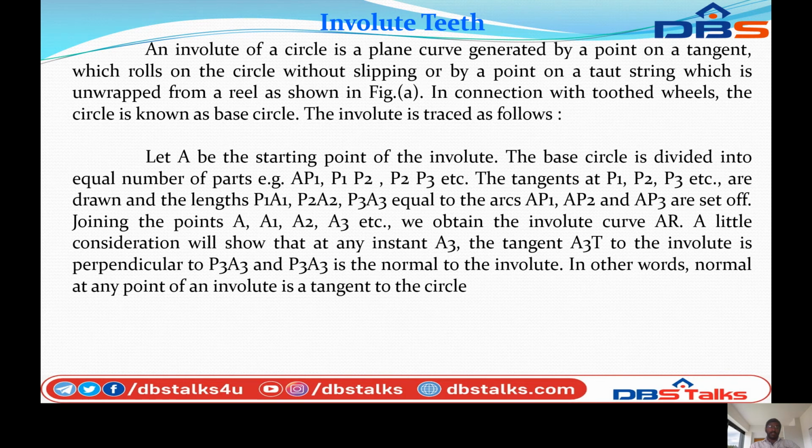A little consideration will show that at any instant A3, the tangent to the involute is perpendicular to P3A3, and P3A3 is the normal to the involute. In other words, the normal at any point of the involute is a tangent to the circle.